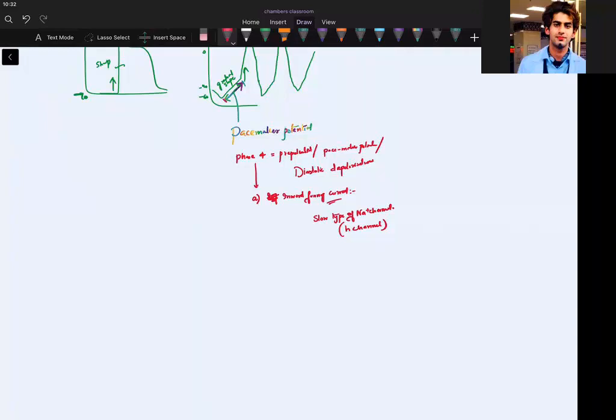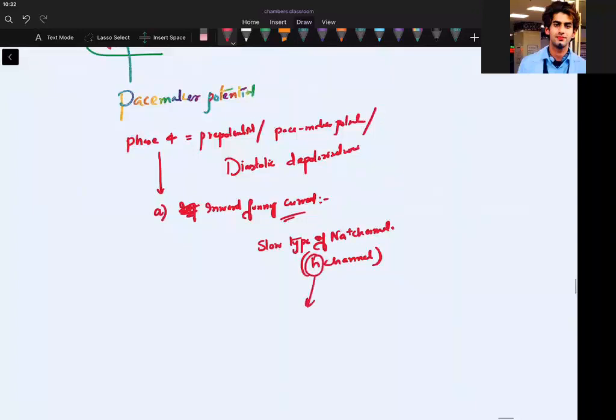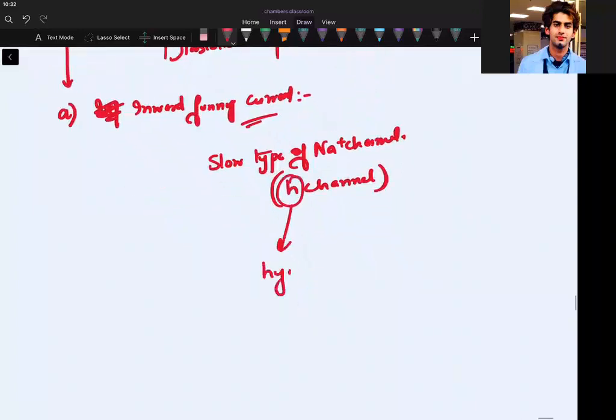So if the potential goes towards hyperpolarization, that is beyond -50 millivolt, this channel will get activated. Can I say IF, this sodium funny channel, is a hyperpolarization induced channel? Yes, that's why we call it H channel. The reason for H channel is that it gets activated at hyperpolarization, that's why we call it hyperpolarization induced channel.